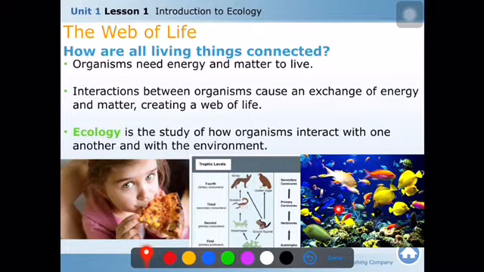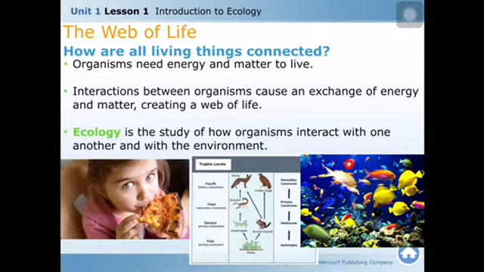Okay, how the water also affects their life, and the amount of oxygen in the water also affects their life. All of them are studied by ecology. For example, this girl is eating a pizza, and how much carbohydrate is present inside the pizza is calculated by them. In ecology, the interaction between the living things and non-living things is studied.